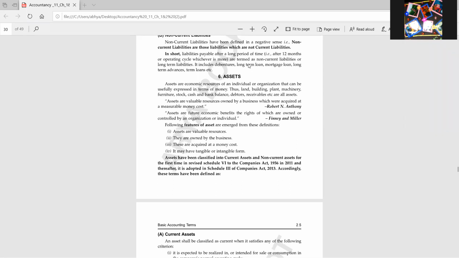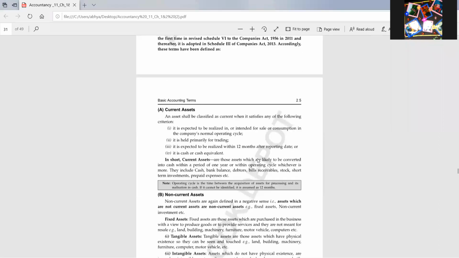So next, the example of non-current liability. Any liability can be non-current if it is paid after a period of 12 months. Next, assets. Assets are the things of value or the resources of the business which have monetary value, and they are owned by the business. It means the business is the owner of the assets, and they may be tangible or intangible.